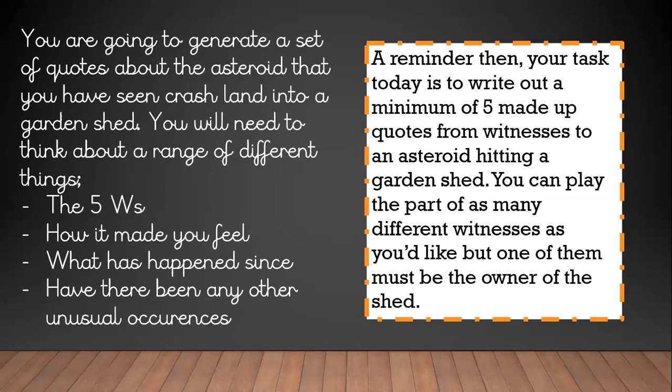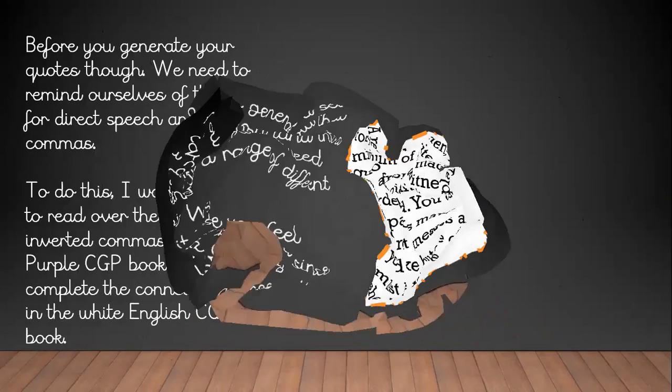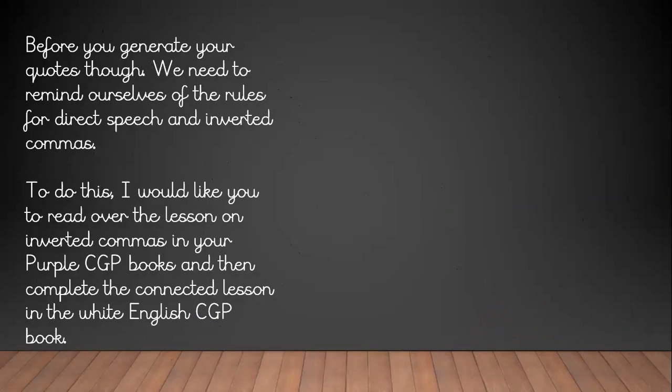So, as I've said there, this is a quick reminder. Your task today is to write out a minimum of 5 made-up quotes from witnesses to an asteroid hitting a garden shed. You can play the part of as many different witnesses as you'd like, but one of them has to be the owner of the shed. Now, in order to do this, you're going to need to understand the rules for direct and indirect speech. Now, indirect speech is when we're quoting. So it's when the person isn't saying it directly, it's being quoted by a second person, in this case, you as the writer of the newspaper report.